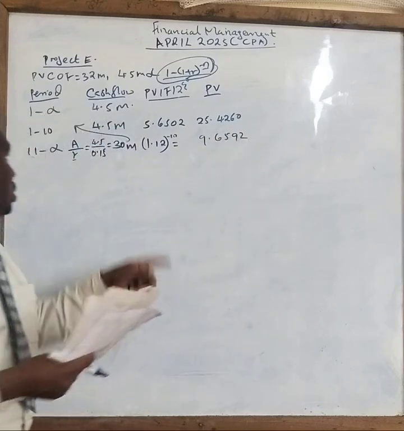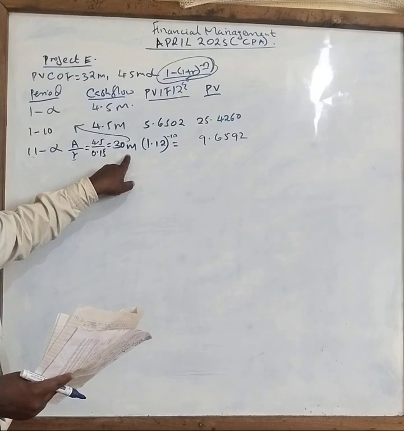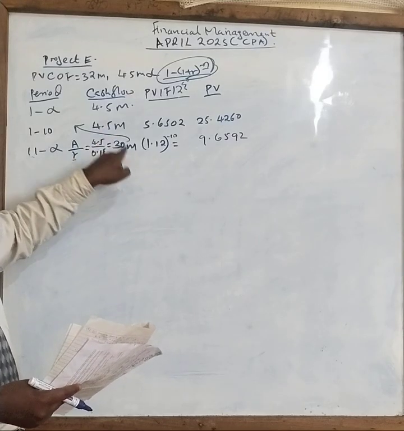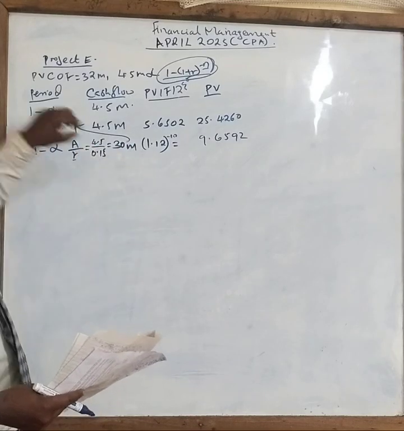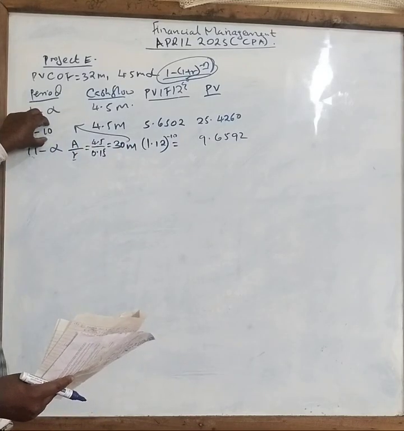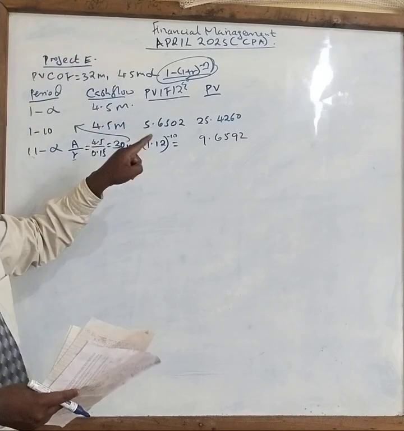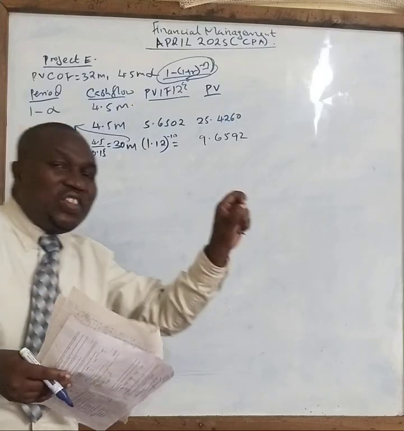9.6592. So you use 15% to get the correct cash inflow. Once you have the cash inflow, discount that cash inflow by use of the rate at the end of the 10th year. The 10th year, not this. This is accumulative from year 1 to 10. What is the discounting rate at the 10th year?